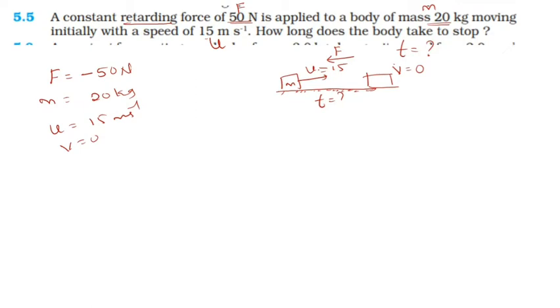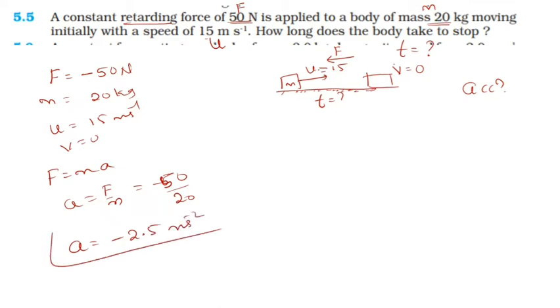I can apply the kinematic equation. To apply it, we need the acceleration. By the equation F equals m into a, a equals F divided by m. F value is minus 50, divided by mass 20. So acceleration is equal to minus 2.5 meter per second square. You can say it is a retardation of 2.5 meter per second square.